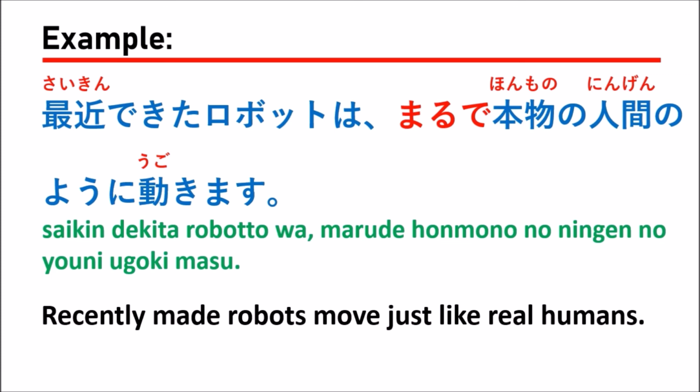So marude honmono no ningen no yo ni ugokimasu, right? Okay, so be careful that in this sentence, our noun is not honmono, but honmono no ningen. It's quite long, and it is a compound noun.